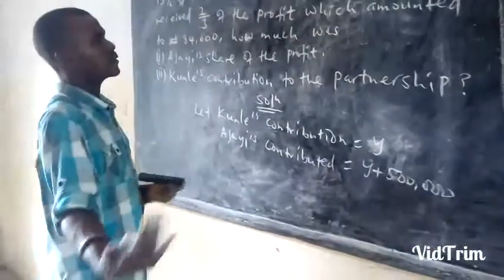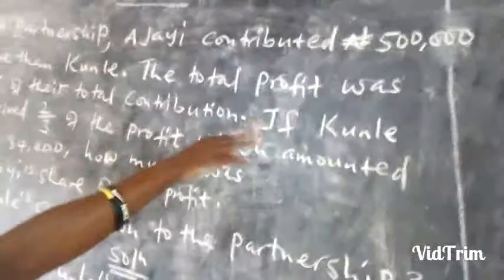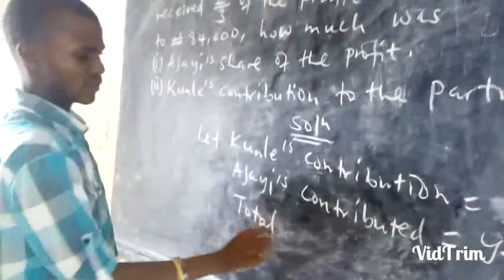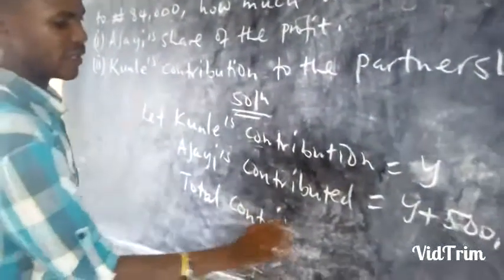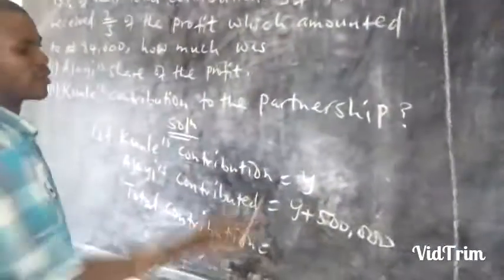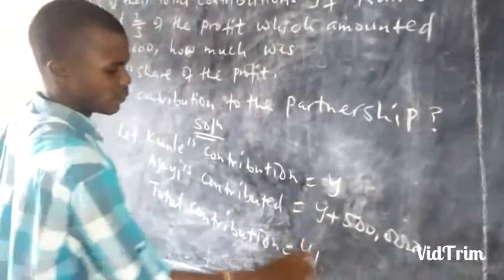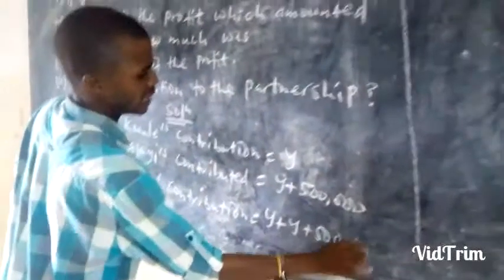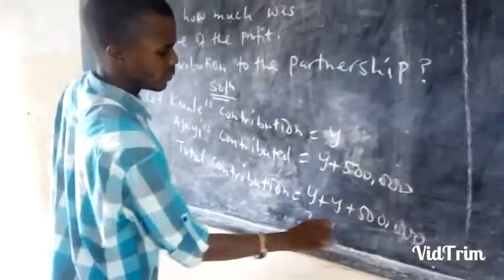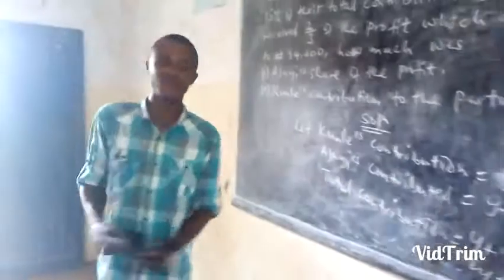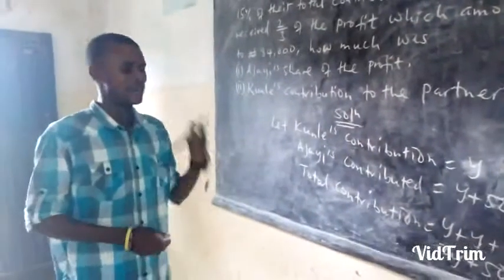Now we move further. The total profit was 15% of total contribution. Let us get the total contribution. The total contribution is going to be the amount Ajayi contributed and the amount Kuli contributed. That means Y plus 500,000 naira, plus Y, is 2Y plus 500,000 naira. That will be the total amount contributed by the two people engaging in that partnership.